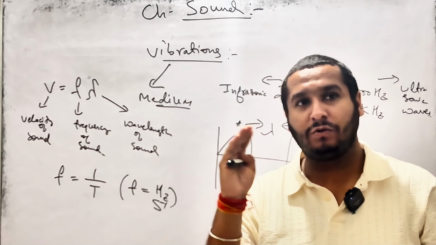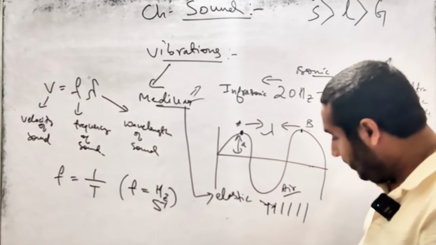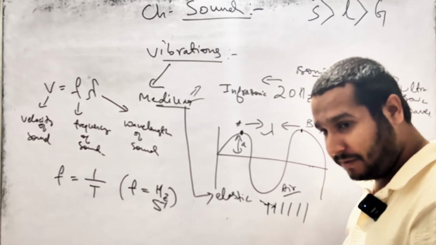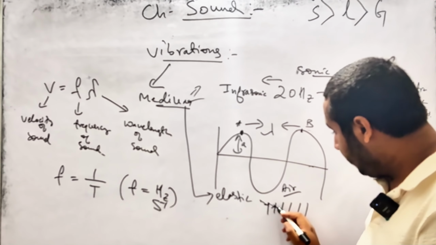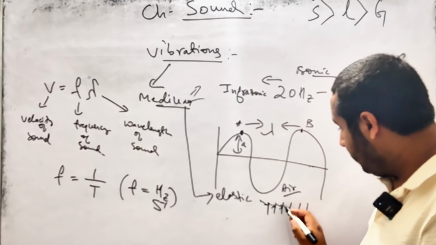So what happens when the sound is produced? These particles absorb the sound. This particle has the ability to pass that vibration to another particle. Then again, that particle absorbs the sound from the first particle and transfers it to the next one.